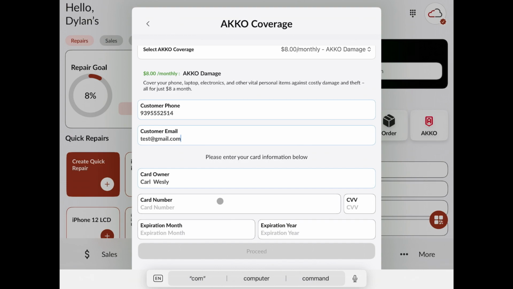Once complete, the customer will be receiving an email with the details regarding their AKKO coverage that they signed up for, and they can continue to filing any claims they need or anything through AKKO themselves. So once that customer is enrolled into that plan, they'll no longer need to be returning to the store for anything related to AKKO.